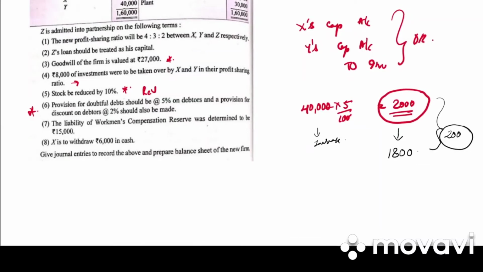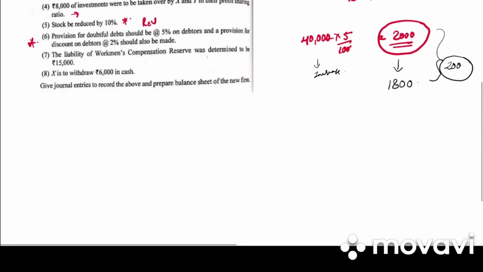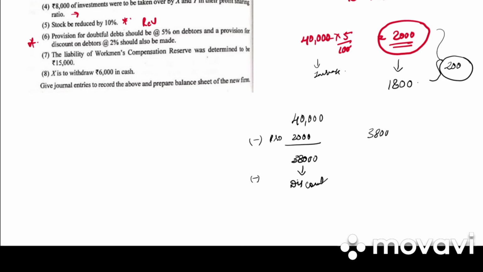Next, and provision for discount on debtors should be 2%. So out of 40,000, we had provision of 2,000. So how much is remaining? 38,000. So on this 38,000, we need to have a discount. So 38,000 into 2 by 100, we get 760. Clear? I would be giving a working note for the same.